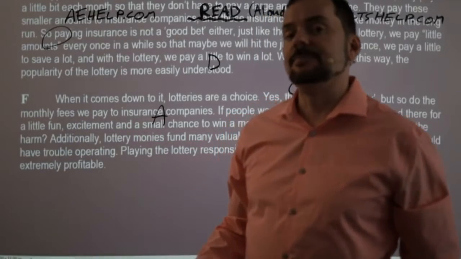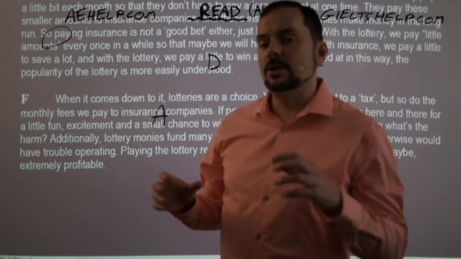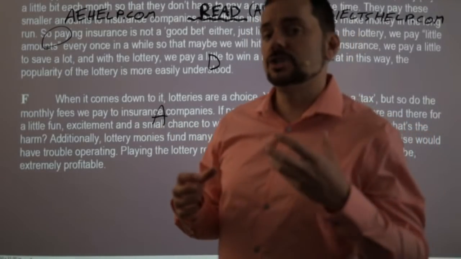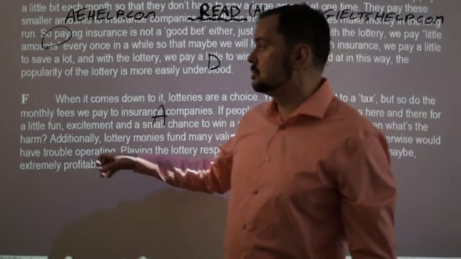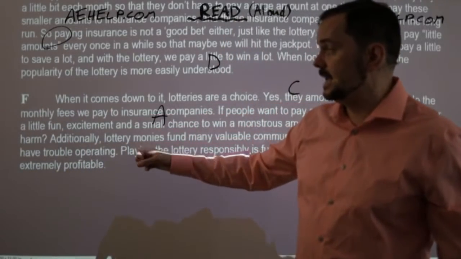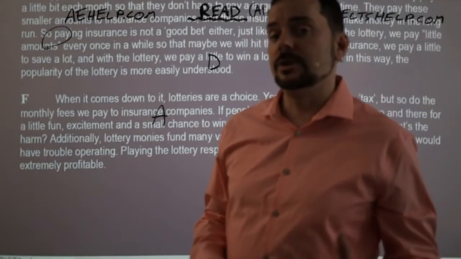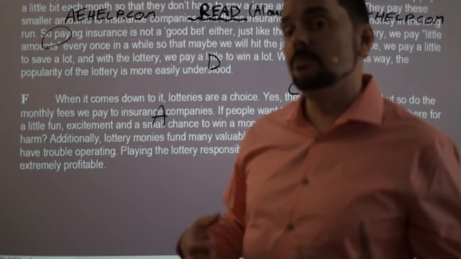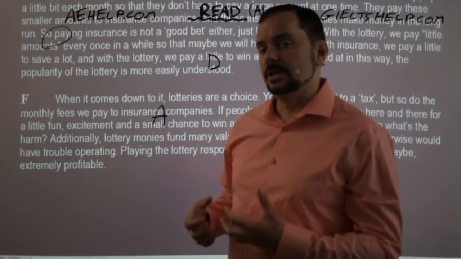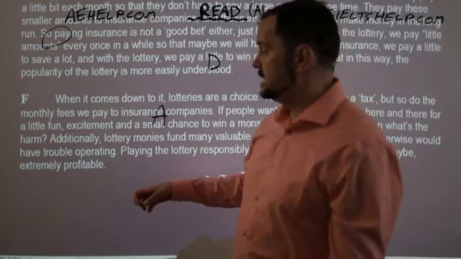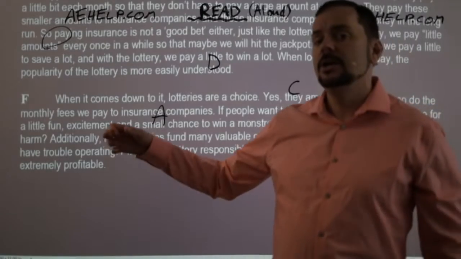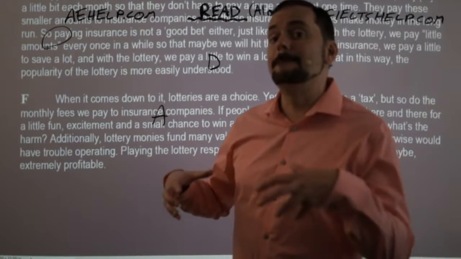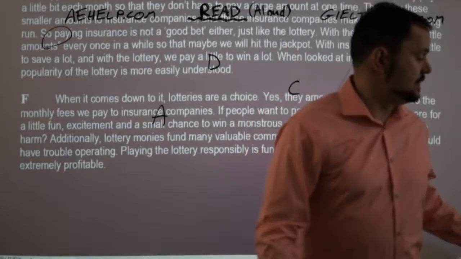Does everybody see that? So the IELTS is more like a college or university test where you have to pick the best answer, not just the right answer. So while it is true that paragraph F does contain some information about how lotteries benefit community programs, paragraph D contains more and more detailed information on how lotteries benefit community programs. Does everybody see that? So you have one short sentence here. In D, you have one short, one long sentence. So D is the better answer than F, and this is where you have to be careful.